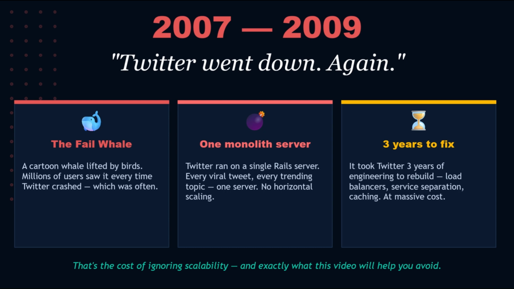It took Twitter's engineering team 3 painful, high-stress years to completely rip apart and rebuild their architecture with load balancers, caching, and microservices, at a cost of millions of dollars and the trust of millions of users who left. That is the cost of ignoring scalability. And that is exactly what we are going to make sure never happens to your systems.